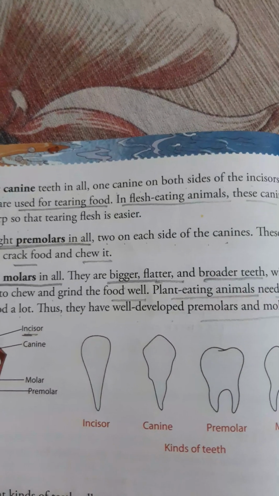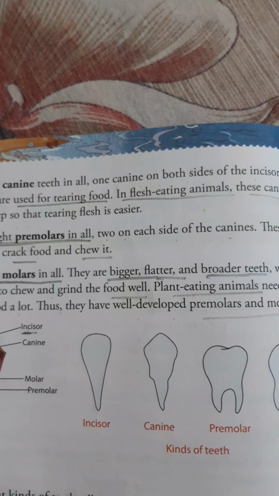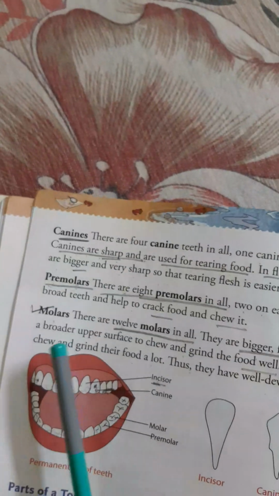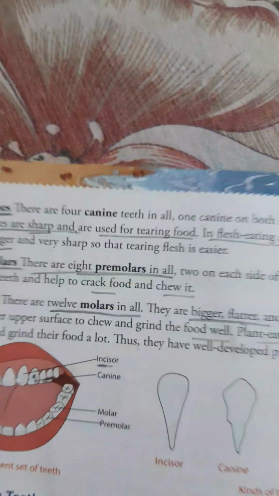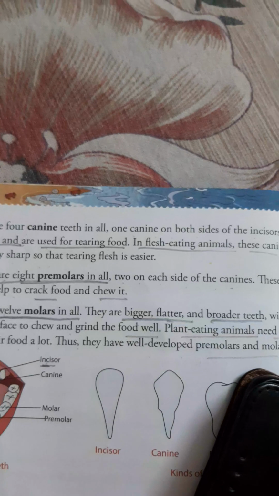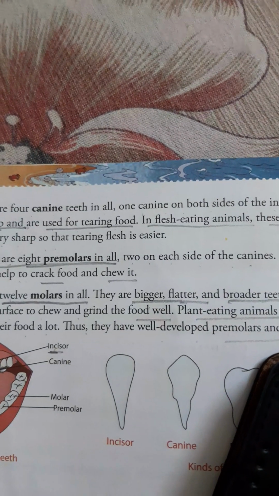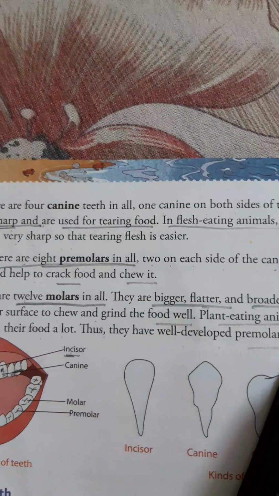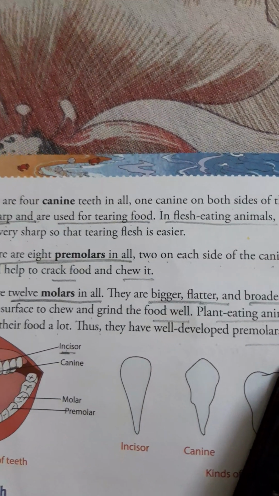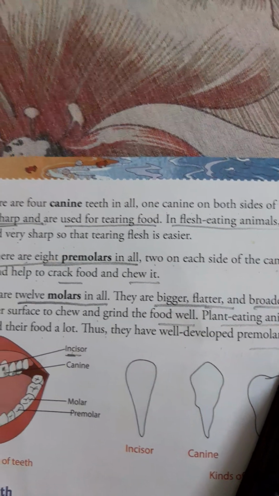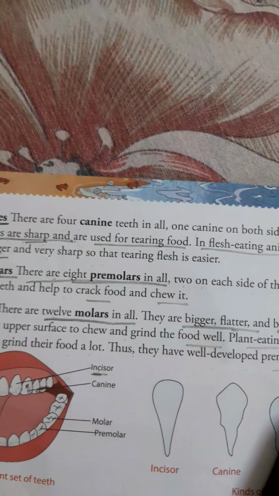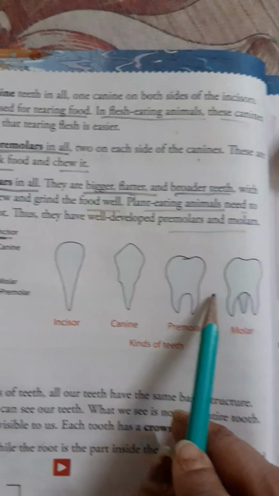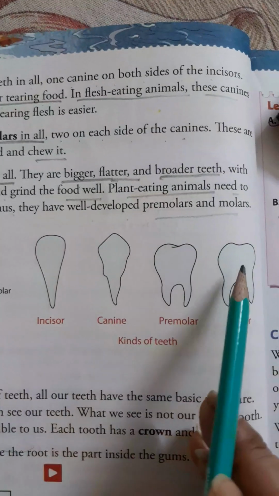So, the main work is done by which types of teeth inside our mouth, that is premolars and molars, because the canines and incisors only tear or bite the food. But after that, which two types of teeth are chewing or grinding the food item, that is premolars and molars. Now you can see very clearly here the shapes of the different teeth.